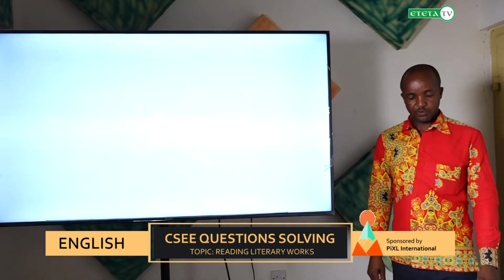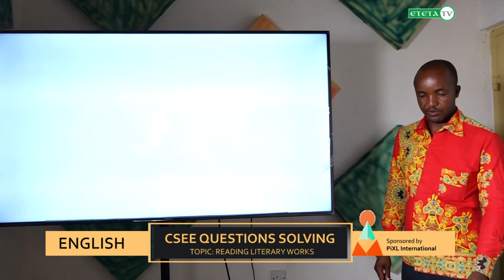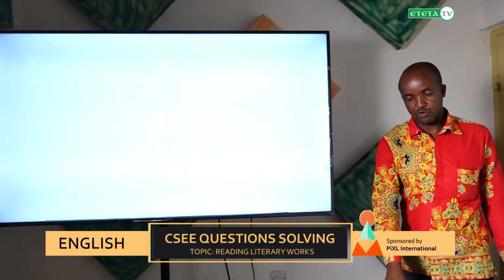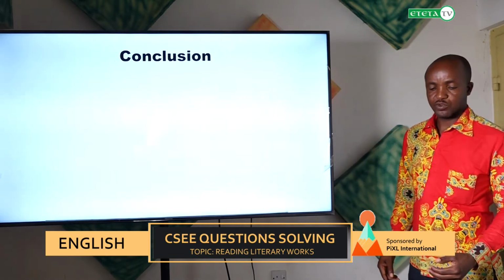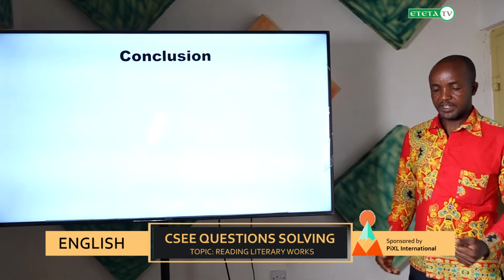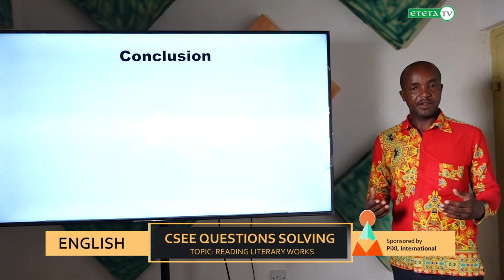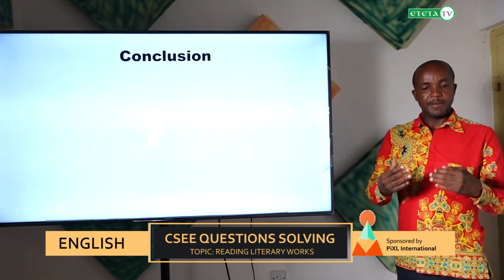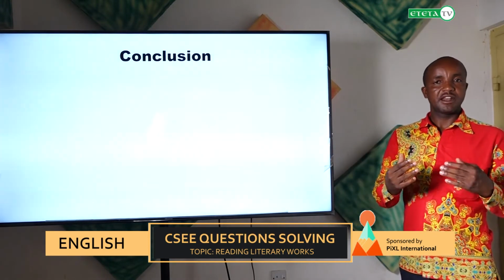And the last thing a student must do under this question is to give the conclusion. A conclusion requires a student to write his or her perception, stand, and general overview about the question. Remember, we are talking about the bad traits which should not be adopted in the society.